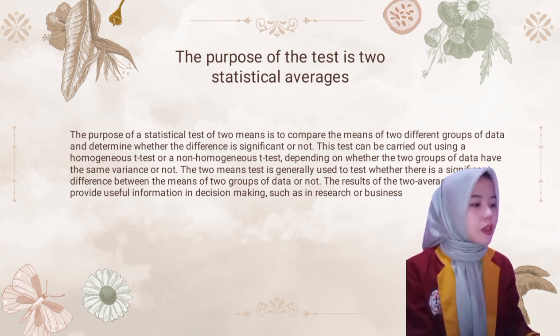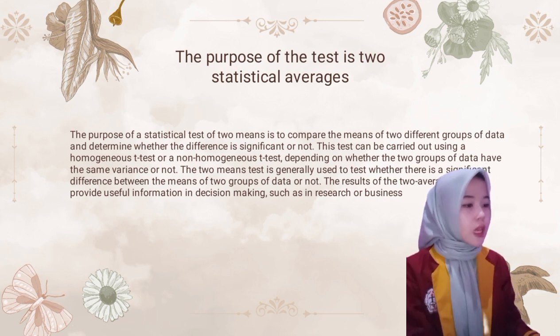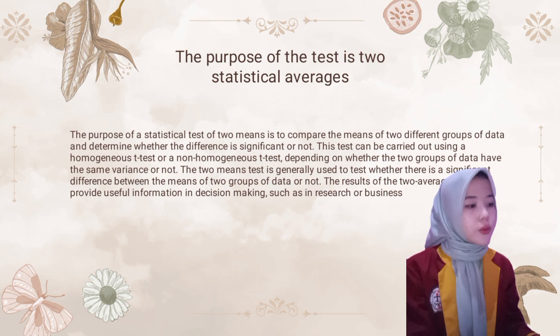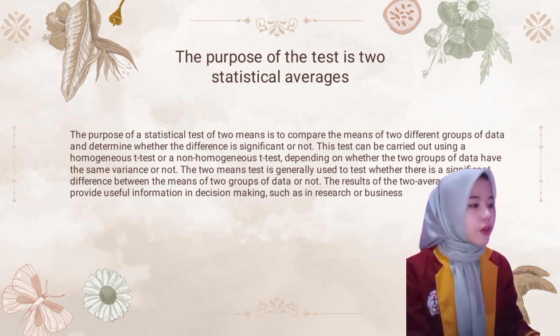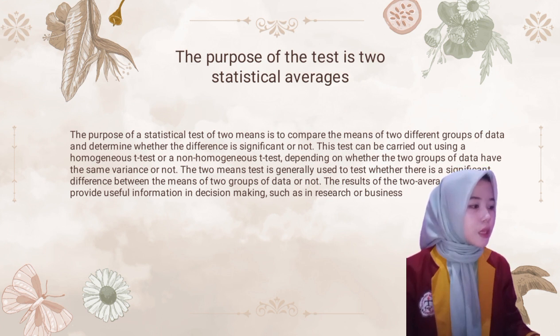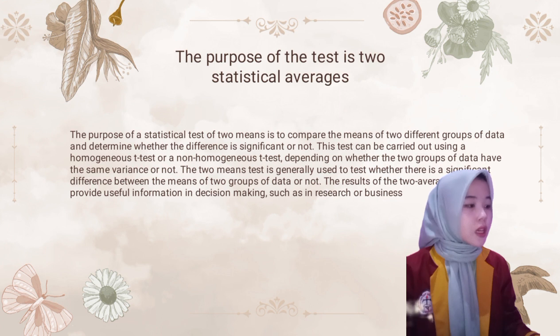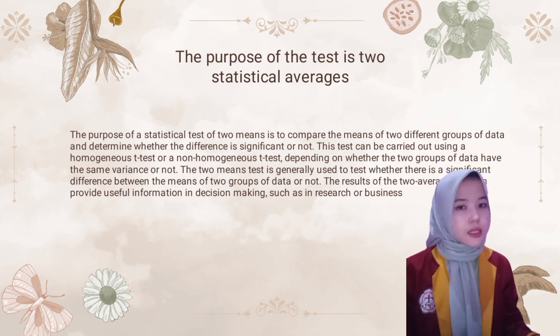This test can be carried out using a homogeneous test or non-homogeneous test, depending on whether the two groups of data have the same variance or not. The result provides useful information in decision making, such as in research or business.